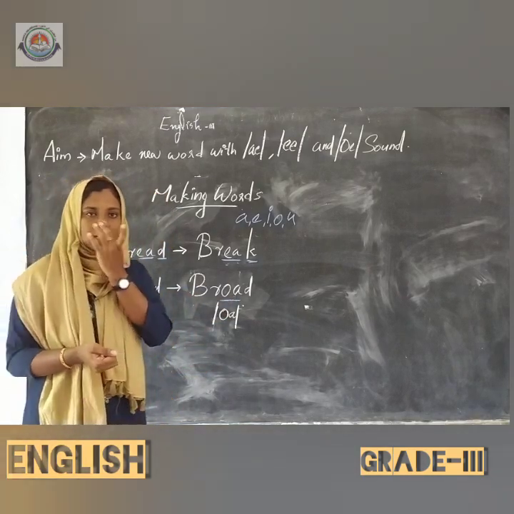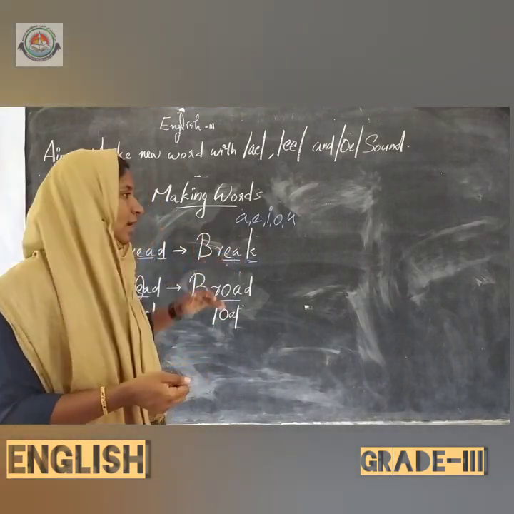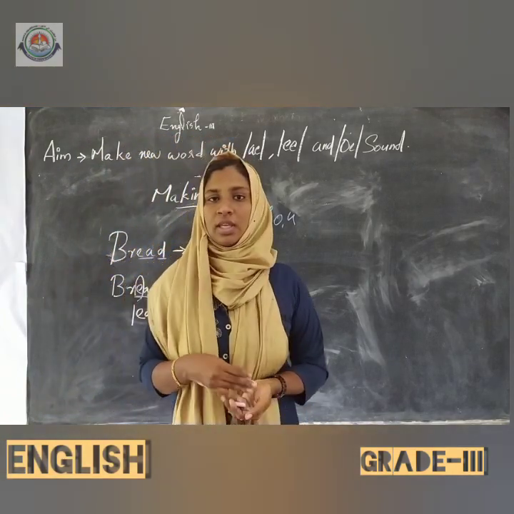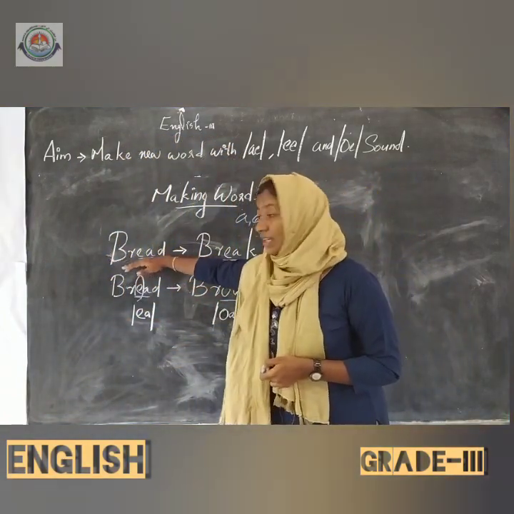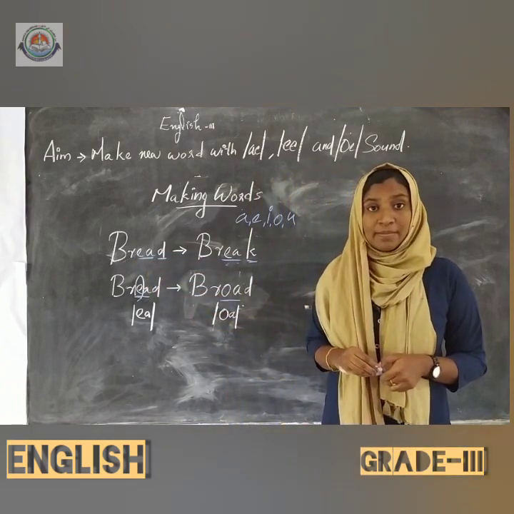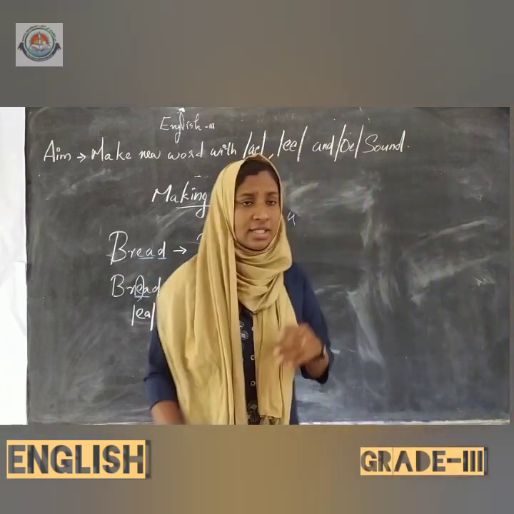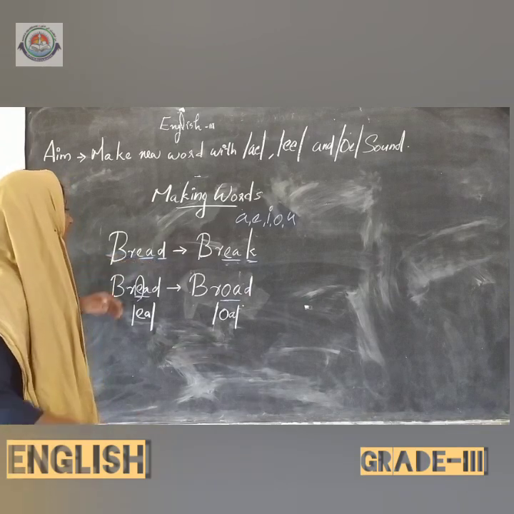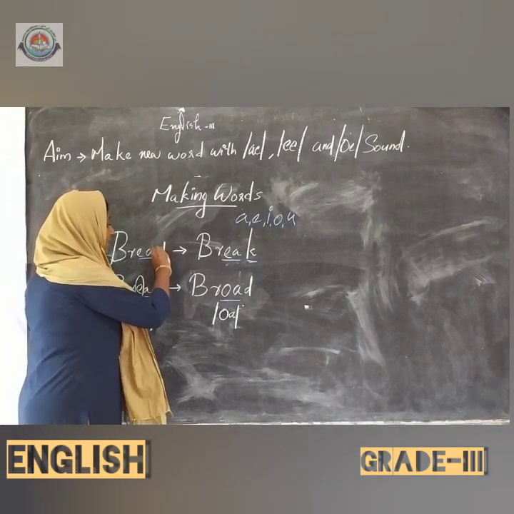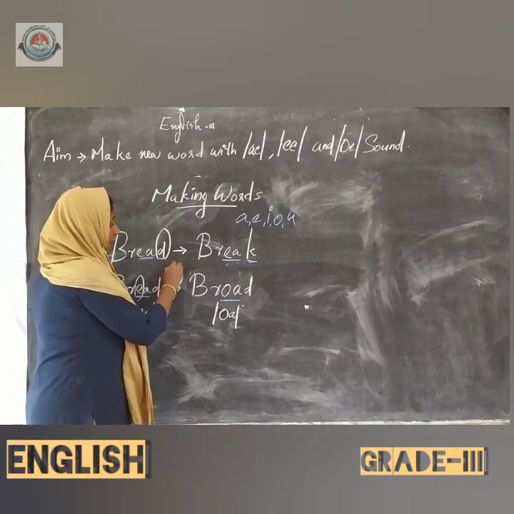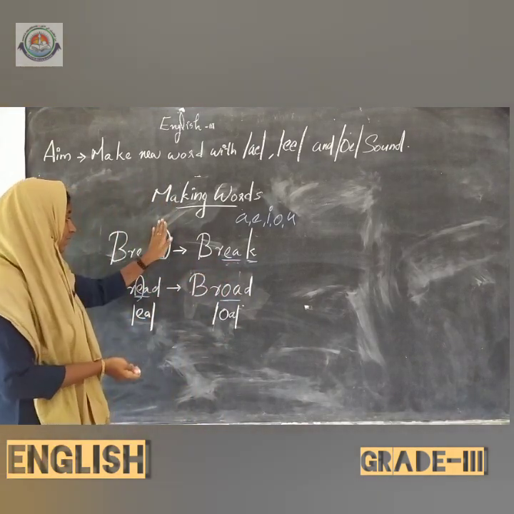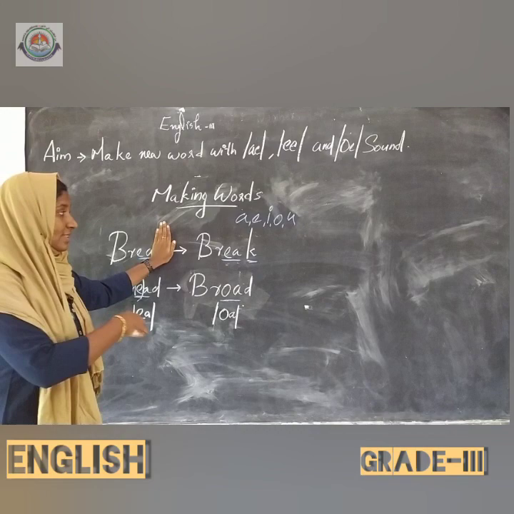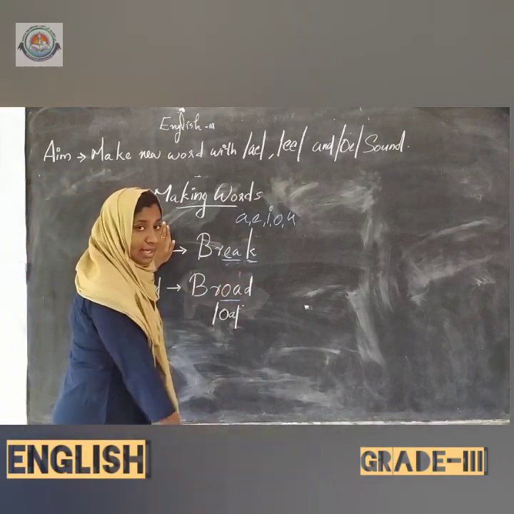Is it clear to you, children? So here two vowels came together, so we will call it vowel team letters. Okay, together we will call it vowel team letters. Okay, is it clear to you, children? Here the word bread, and we change the last letter D and we add K instead of this letter D, isn't it? Here we erase that letter, and instead of that letter we add the letter K.